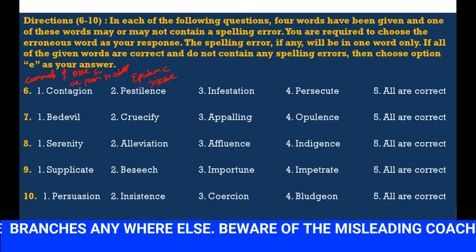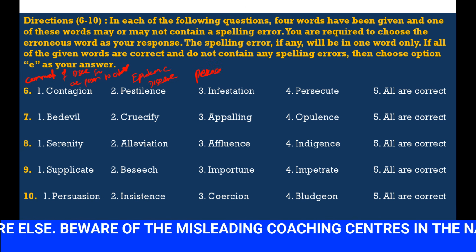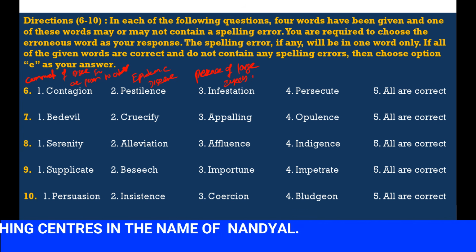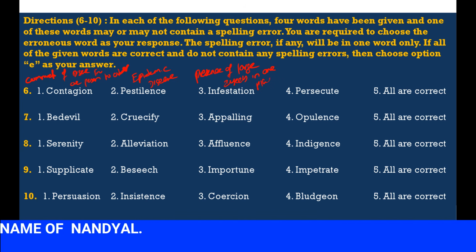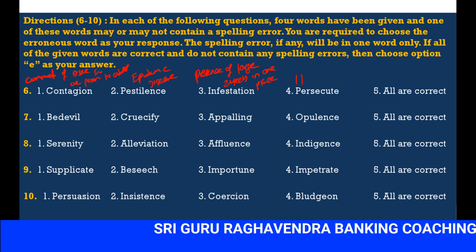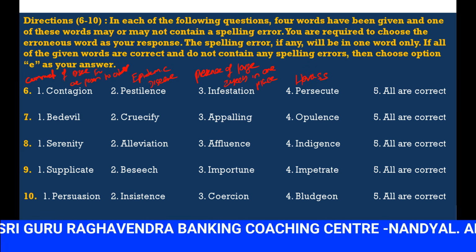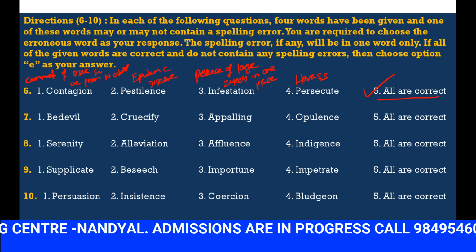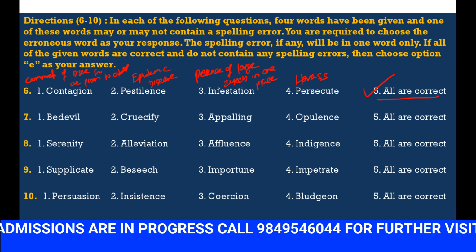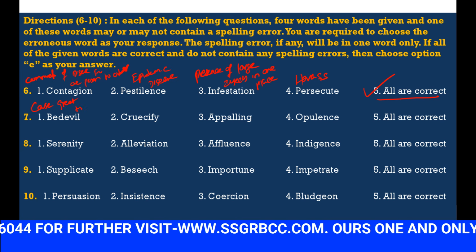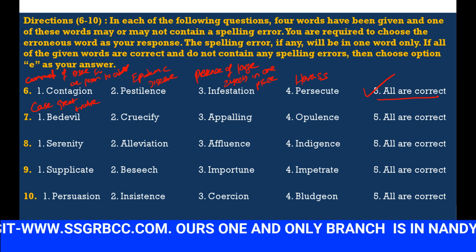Infestation means presence of large numbers of insects at a place. Presence of large numbers of insects in one place. Persecute means harass. So here we don't find any error, all are correct. Next, bedevil means cause great trouble. Cause great trouble. Bedevil.